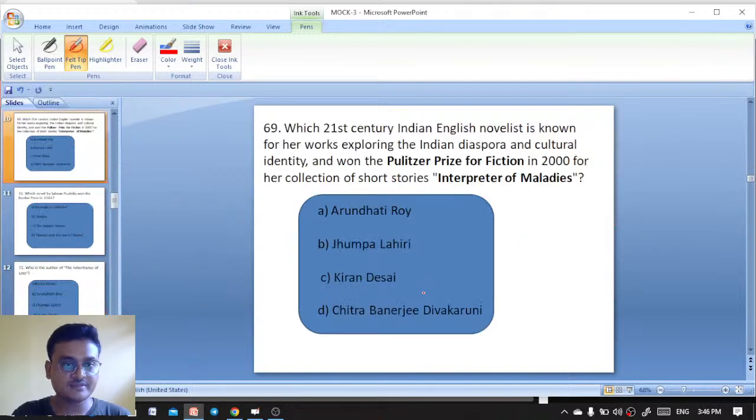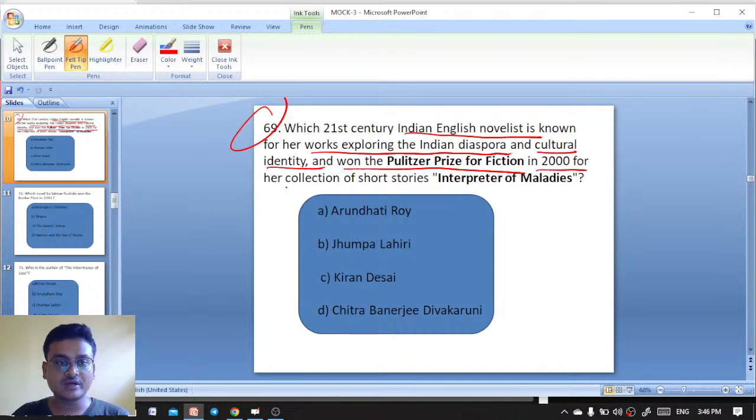Excellent. Which 21st century Indian English novelist is known for her works exploring the Indian diaspora and cultural identity, and won the Pulitzer Prize for Fiction in 2000 for her collection of short stories Interpreter of Maladies? Arundhati Roy, Jhumpa Lahiri, Kiran Desai, Chitra Banerjee Divakaruni.